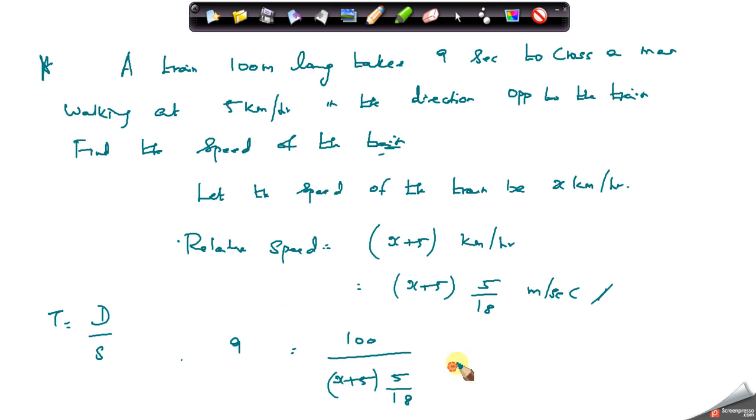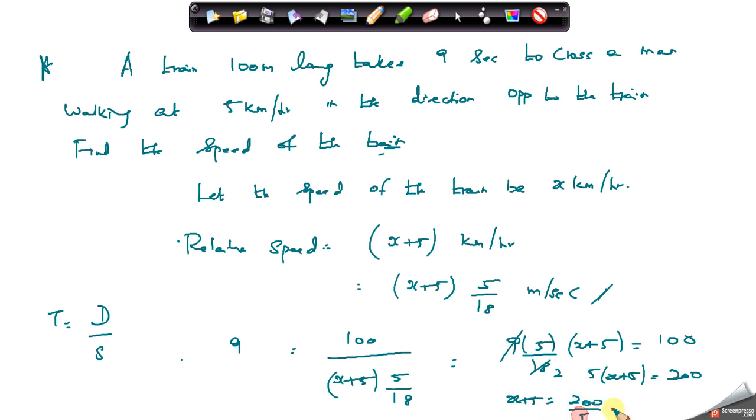Now we can cross multiply: 9 into 5 by 18 into x plus 5 is equal to 100. Therefore, 5 into x plus 5 is equal to 200. x plus 5 is equal to 200 divided by 5, that is 40. So x is equal to 40 minus 5, that is 35 kilometer per hour.